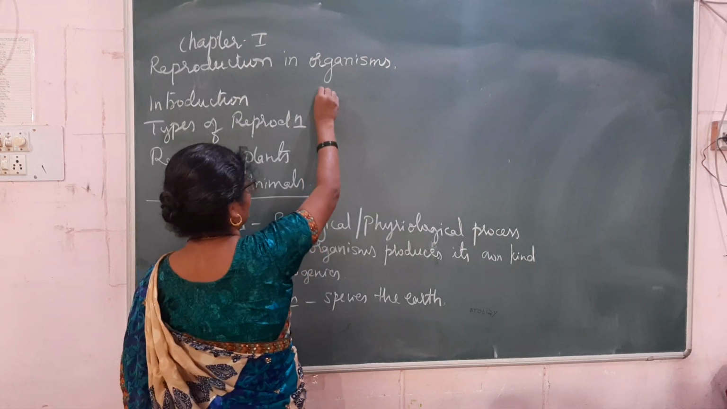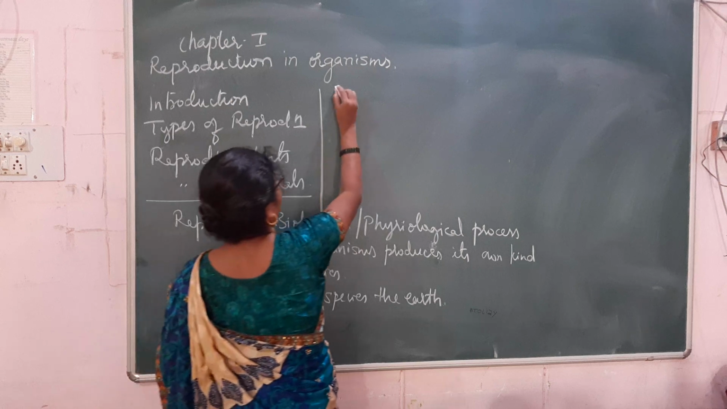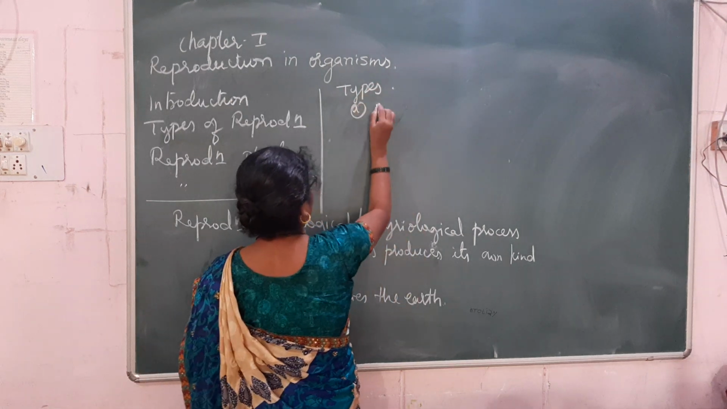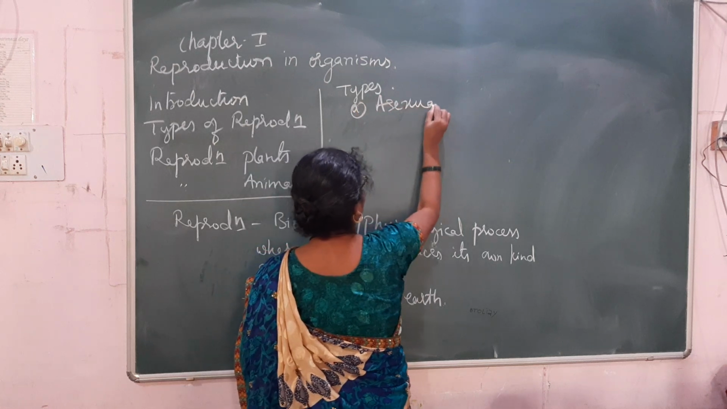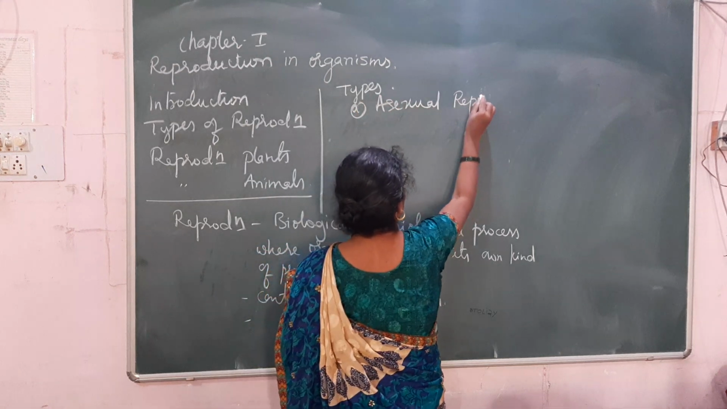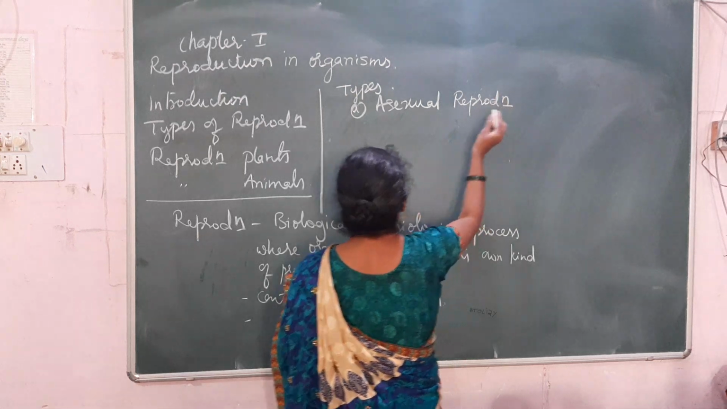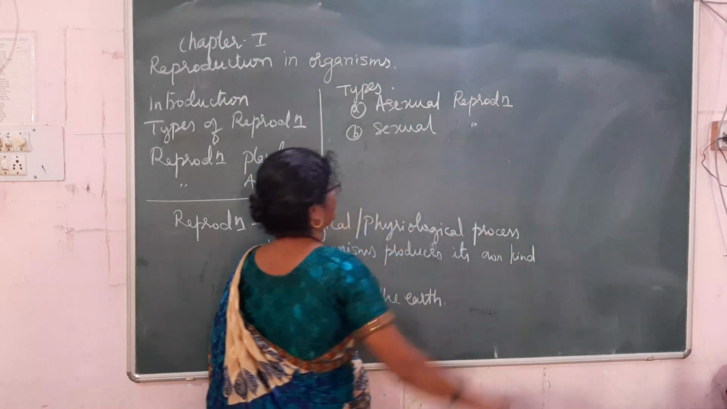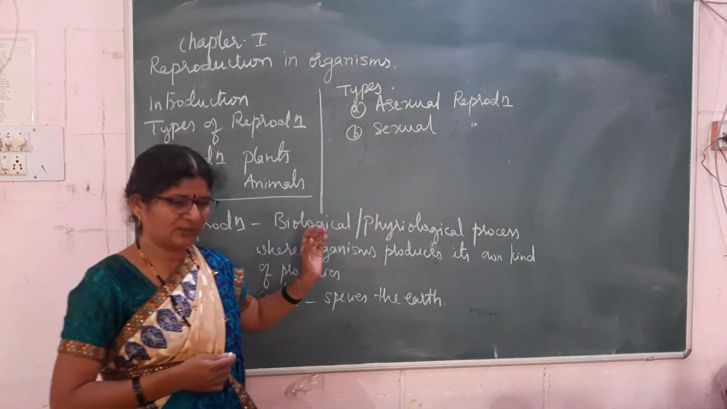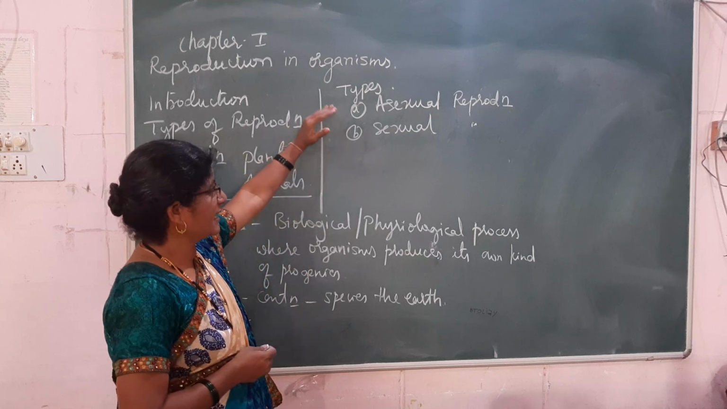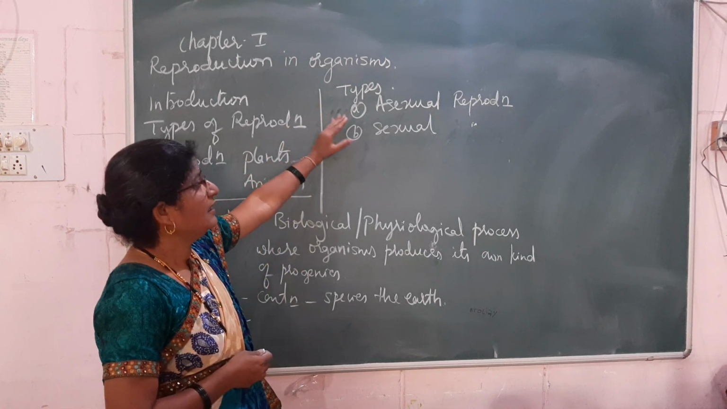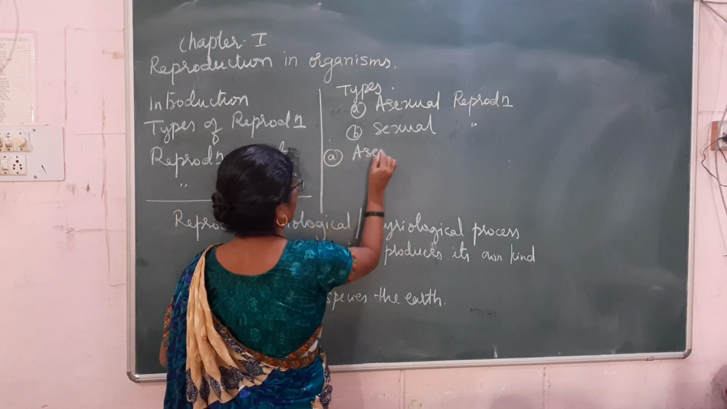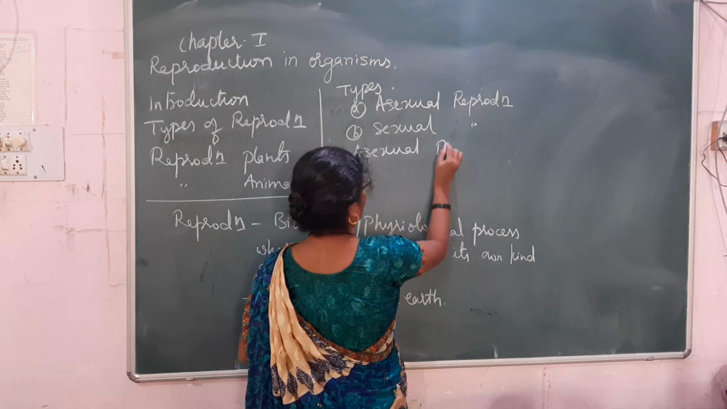Now reproduction is classified into two types. That is, types of reproduction. The first one is asexual reproduction, and the second one is sexual reproduction. So in reproduction there are two types, sexual and asexual. Let us go one by one. First, let me go to asexual reproduction.